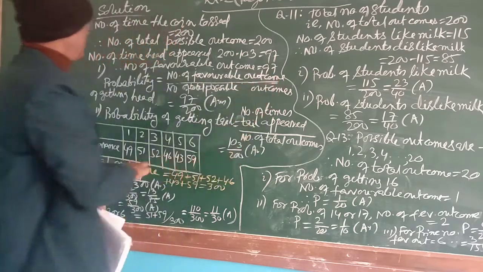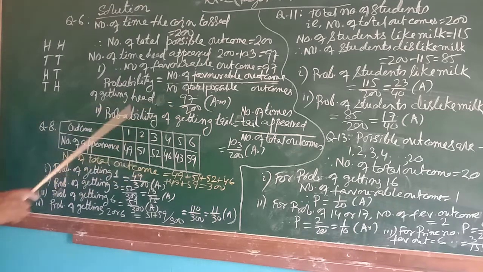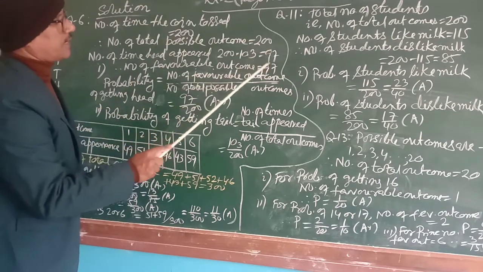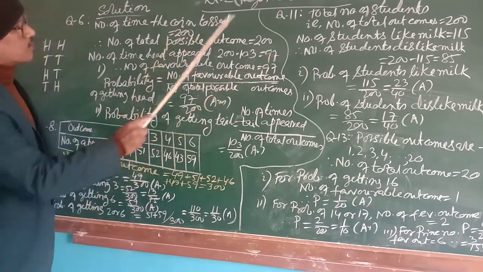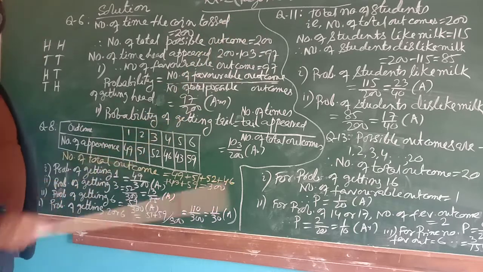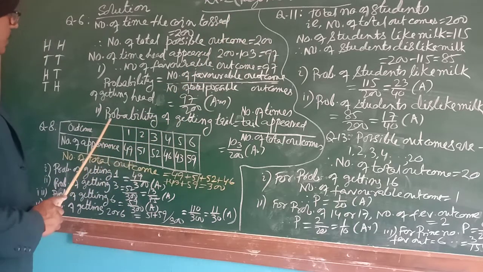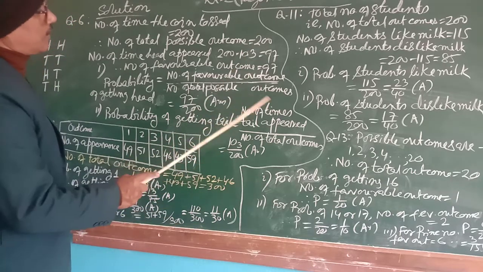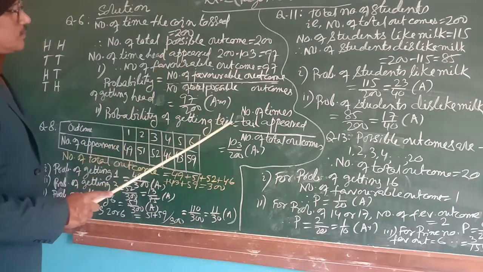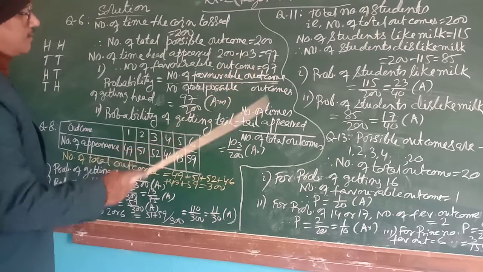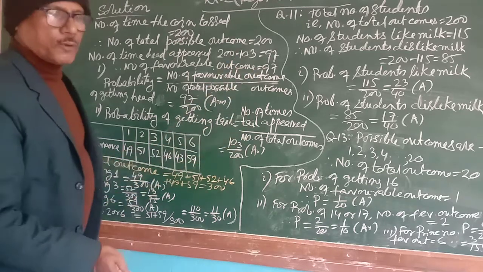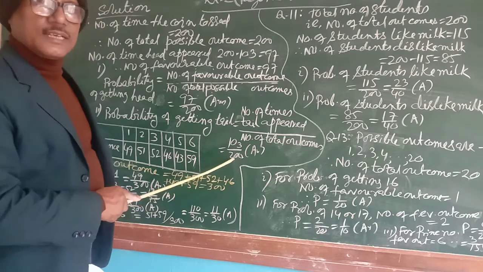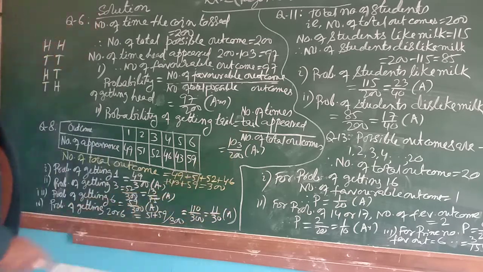Now in this case, for getting head, what is the number of favorable outcomes? 97. And the number of total possible outcomes is 200, so 97 by 200 will be the probability. Probability of getting tail, similarly, number of favorable outcomes is 103, and total possible outcomes is 200. So 103 by 200 will be the answer.